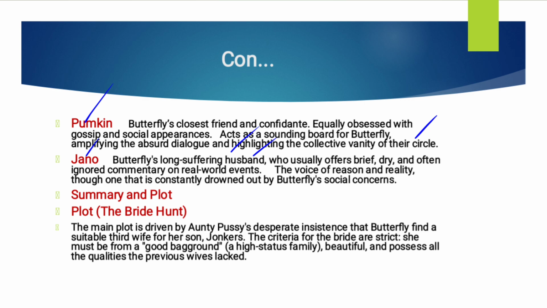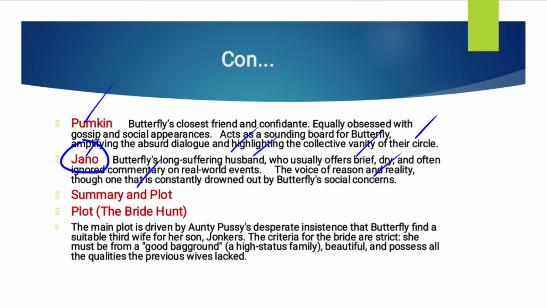He is the voice of reason and reality, though one that is constantly drowned out by Butterfly's social concerns. And this character has been discussed in the previous work of Moni Mohsin as well, that was The Diary of a Social Butterfly.